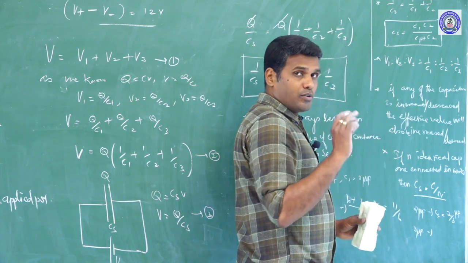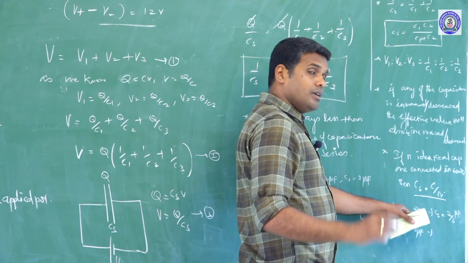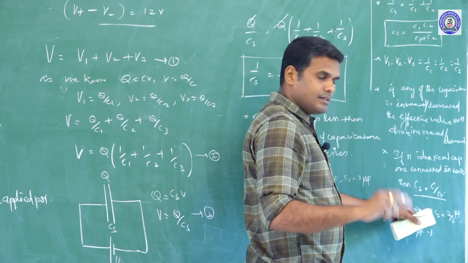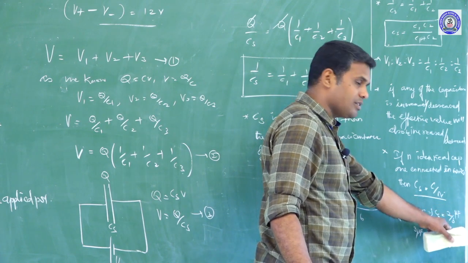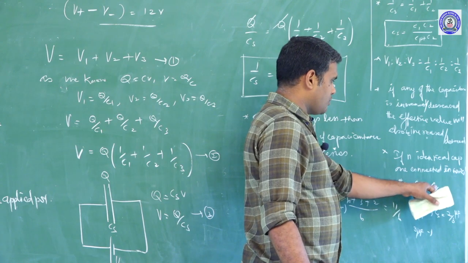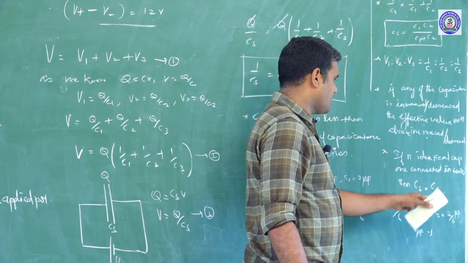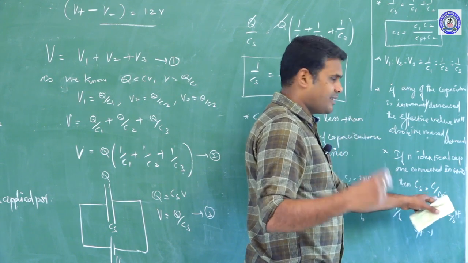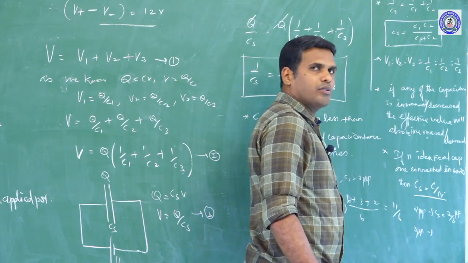Use this formula: Cs is equal to C by n. What is the value of C? 2 microfarad. What is the value of n? The number of capacitors is 3. So 2 divided by 3, 2 by 3 microfarad.